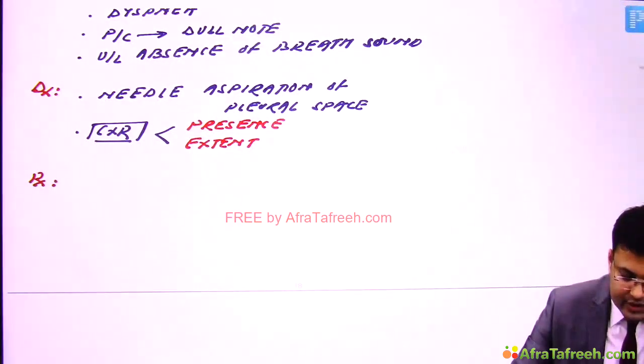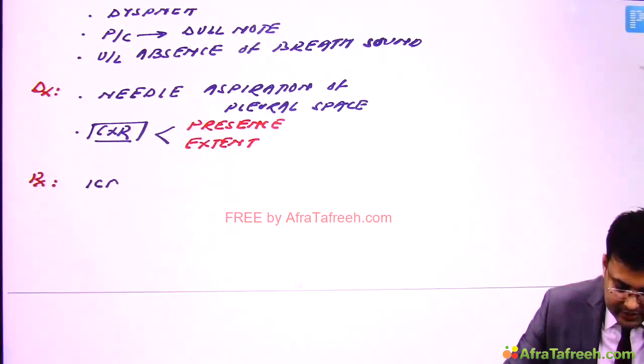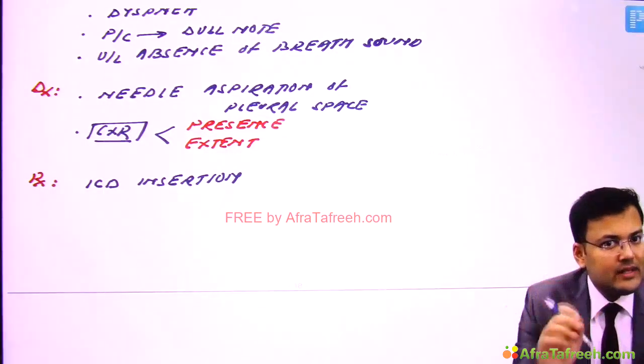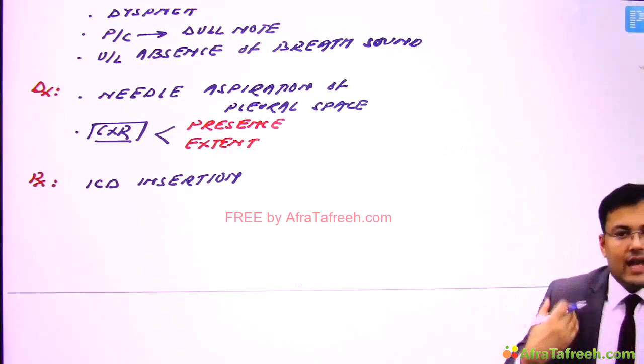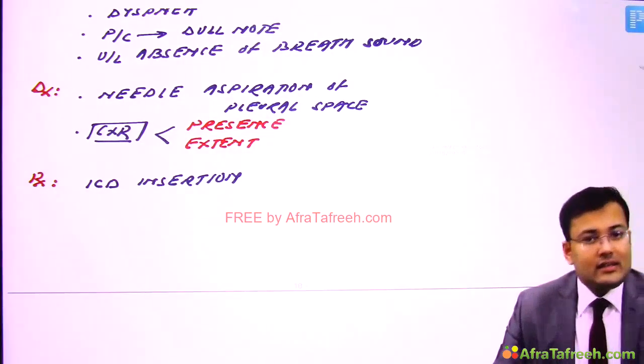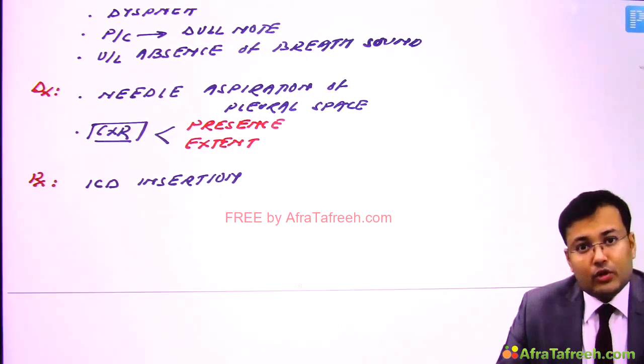And what is the treatment? The treatment of choice is ICT insertion. And where are we going to insert the ICT? ICT insertion in the 5th intercostal space in the triangle of safety in the anterior axillary line. There are certain cases in which we have to perform thoracotomy.